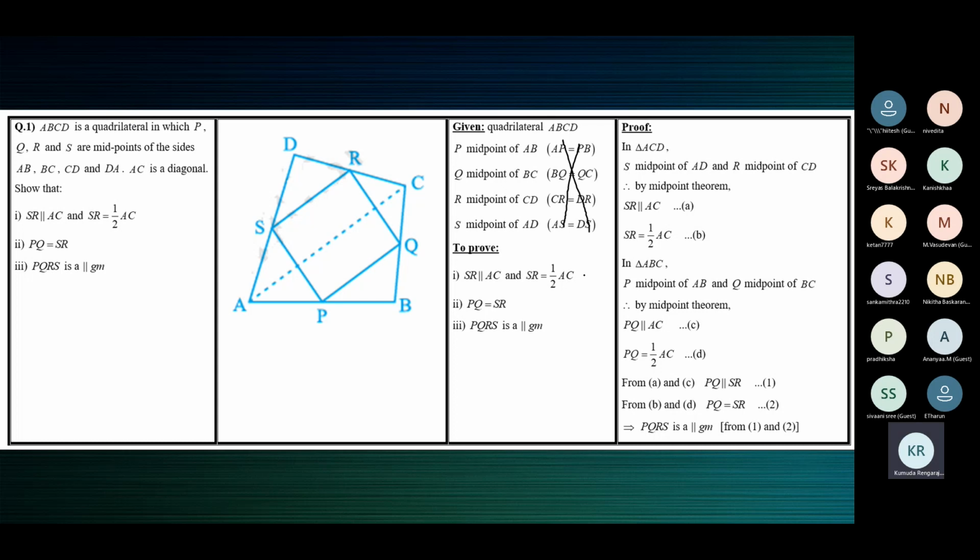Given quadrilateral ABCD and the midpoints, you should write what you are asked to prove, write all that, and then the proof. Draw the diagram, that's important. Question: either give the reference number because it's NCERT or write the question. You can leave some 5 to 6 lines for the question. Write the proof. The solution starts from Given, To Prove, and Proof.